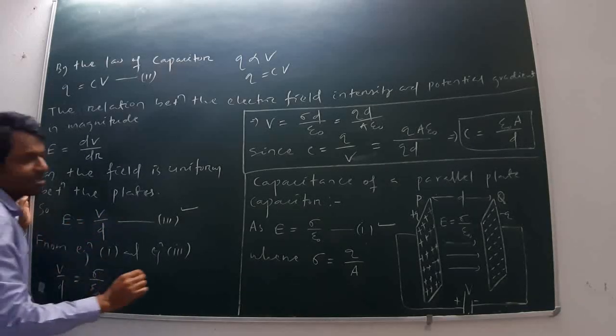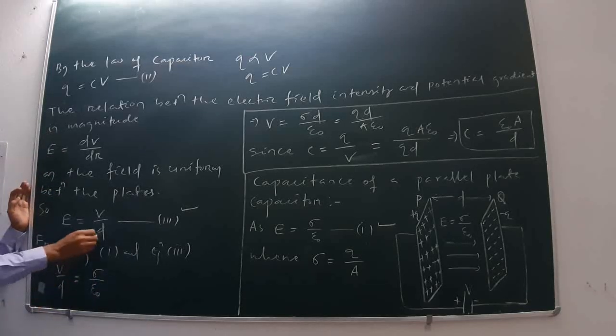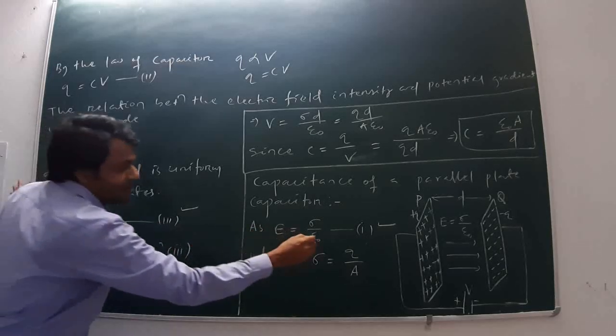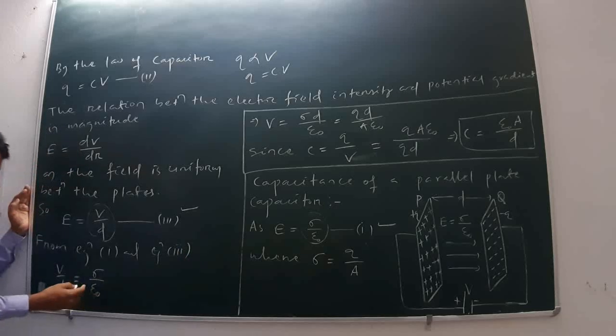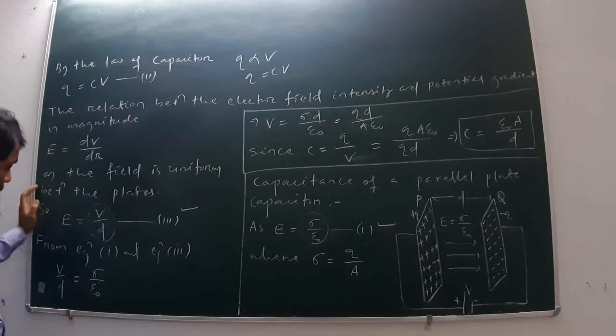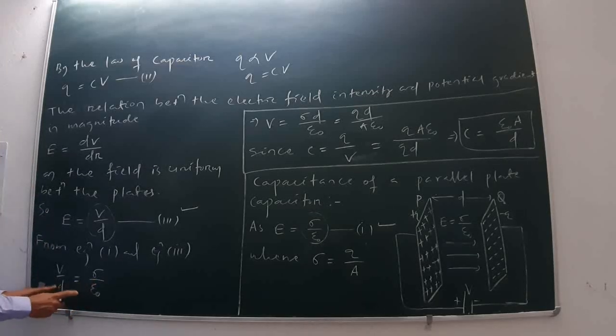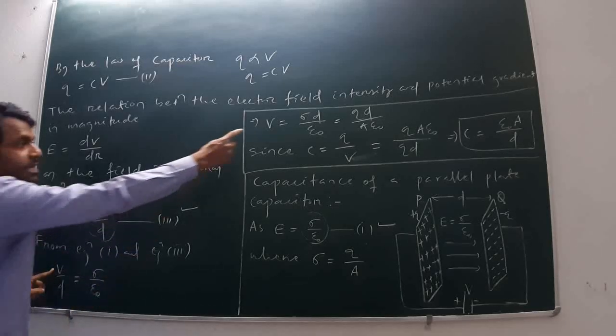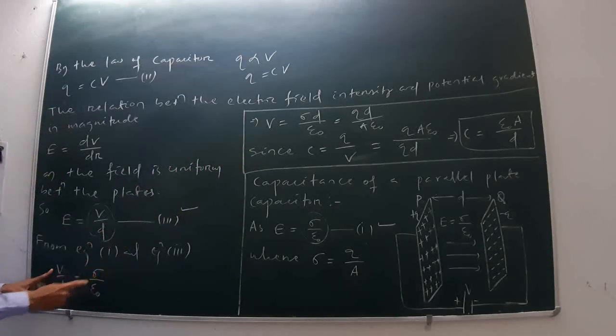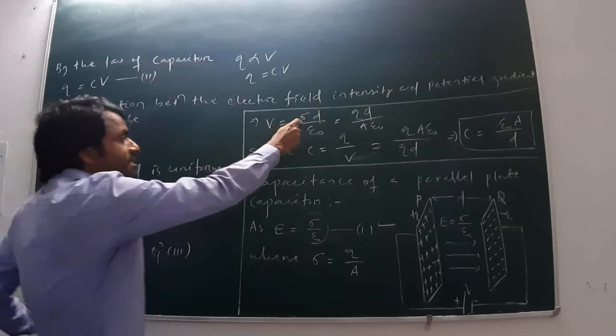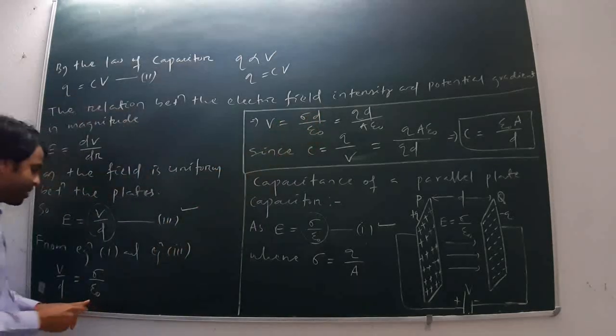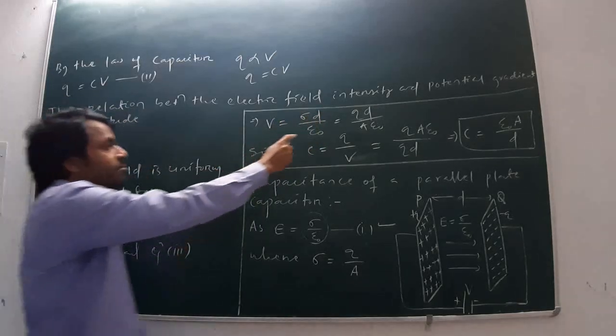Therefore, I can also write V by d is equal to charge density divided by the permittivity of vacuum. Or from this equation, I can calculate the value of V is equal to charge density into d, divided by the permittivity of vacuum.